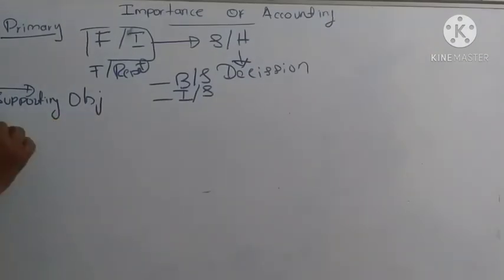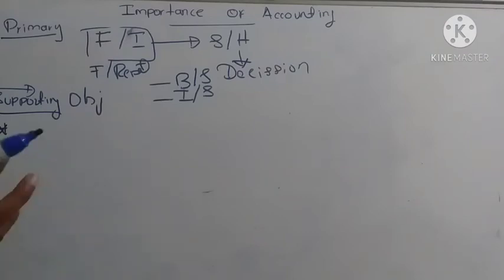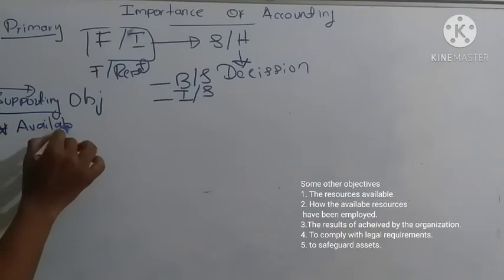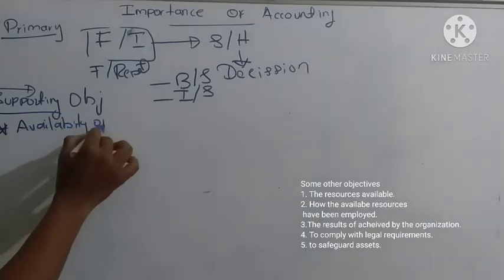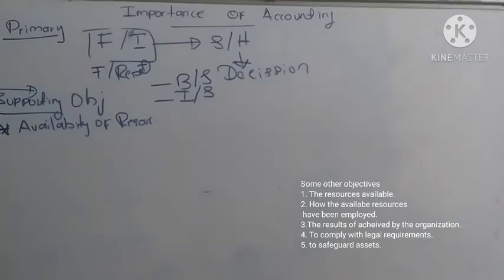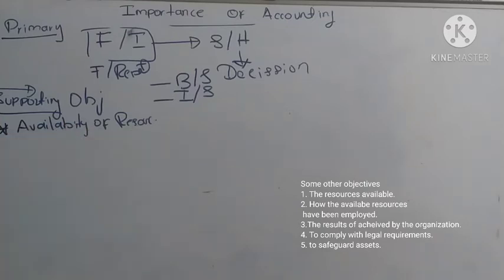Supporting objectives. Other than the primary objective, accounting will serve some other supportive functions also. First one is, accounting will tell us the availability of resources.